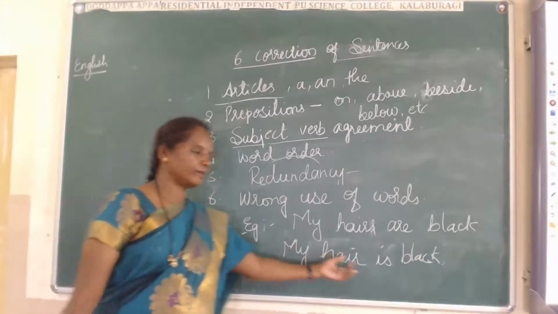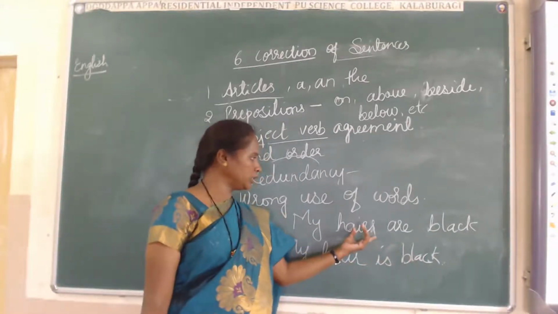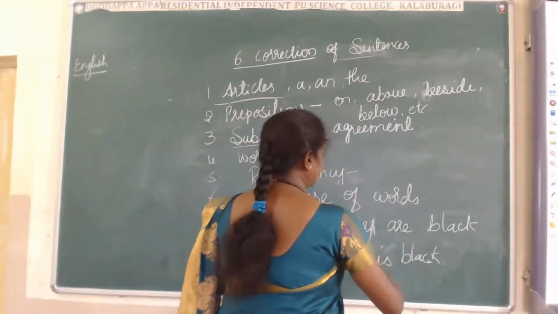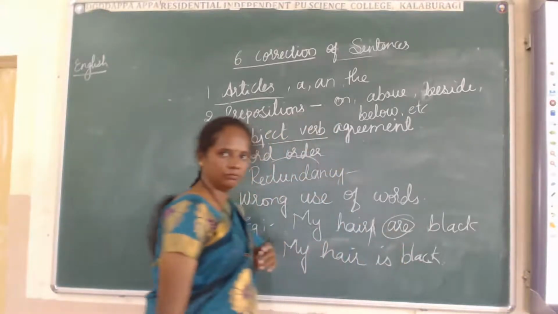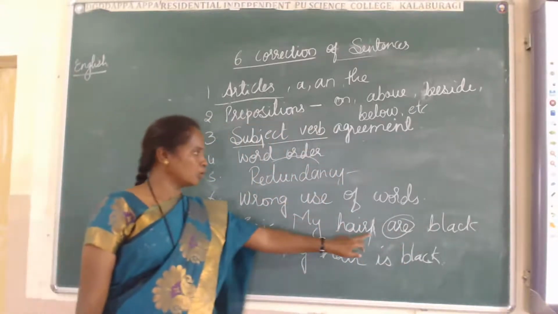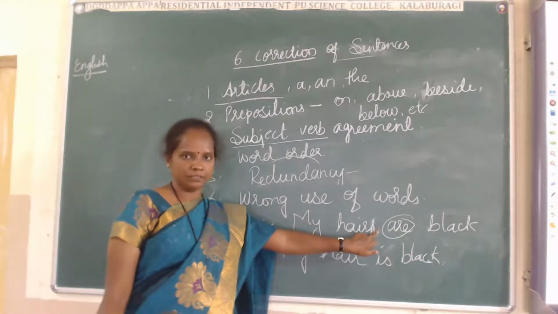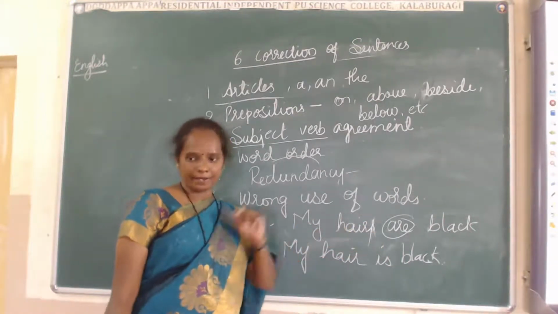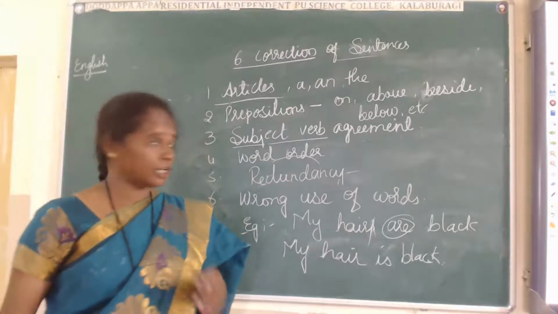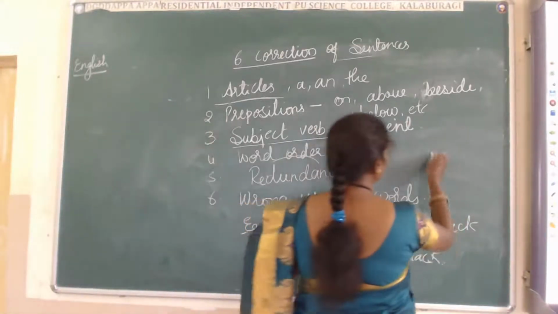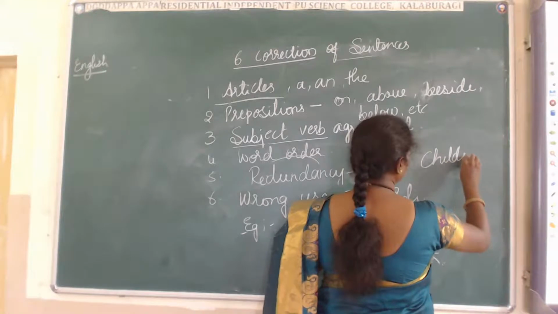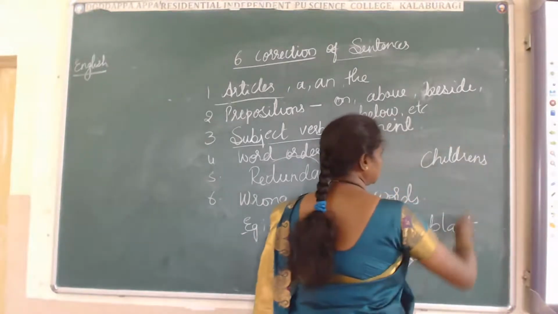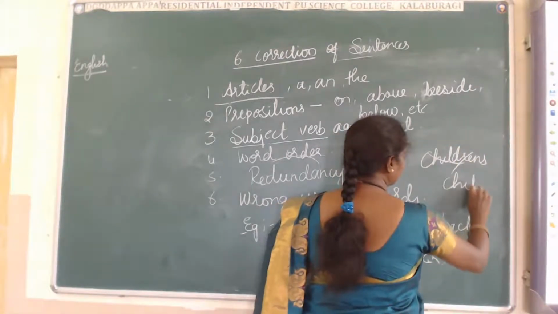These are the wrong words we are using here, hairs and sheeps. And not only that, I told you children's, this is also wrong. Only children.